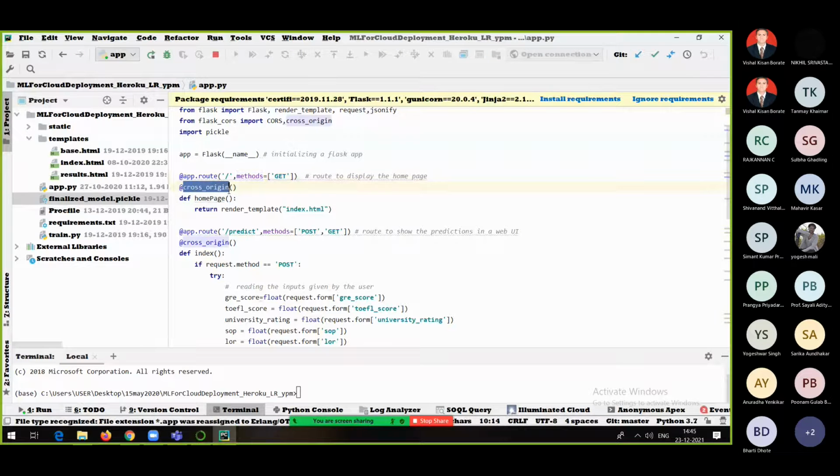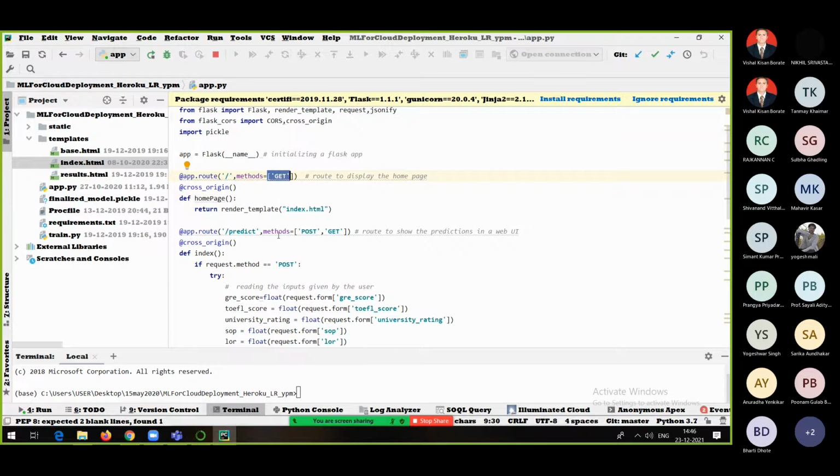That's why we are using @cross_origin, and we are creating a Python function here, which is simply rendering the index.html page, which is here, right? And as and when one clicks on the predict button, it will go to this particular route, and this route is also going to accept the data. See, the get and post methods both accept the data. The difference between these two methods is that post is more secured as compared to get.